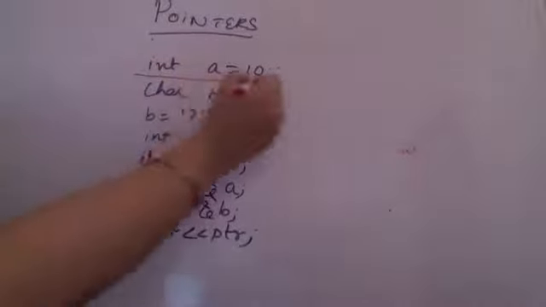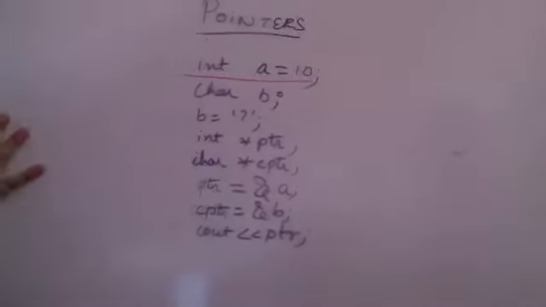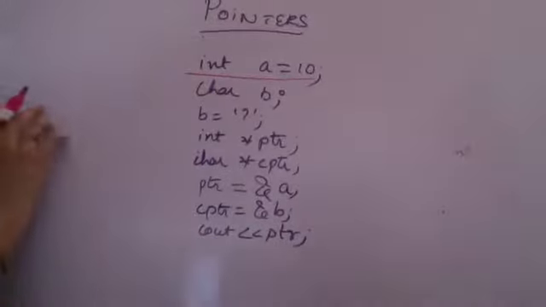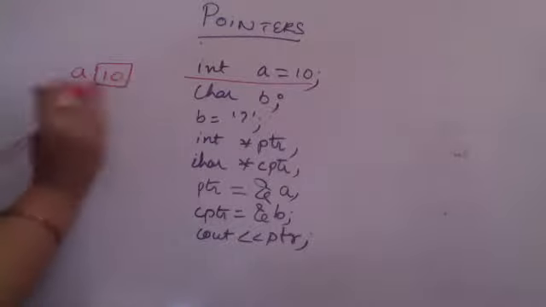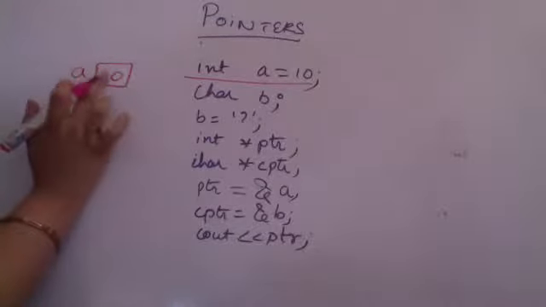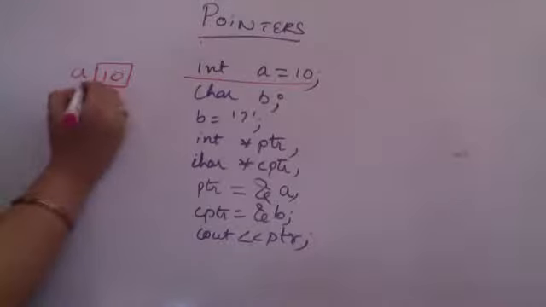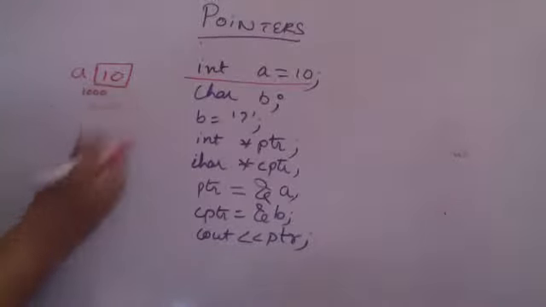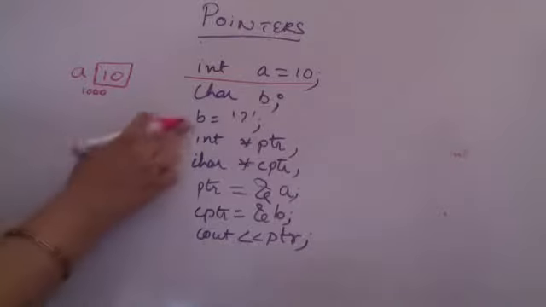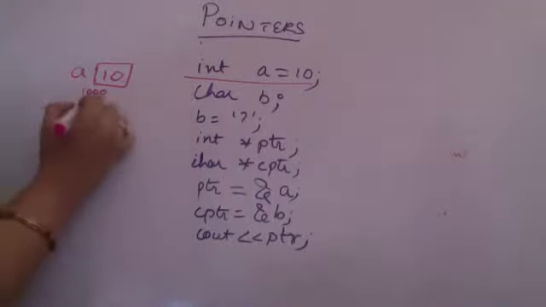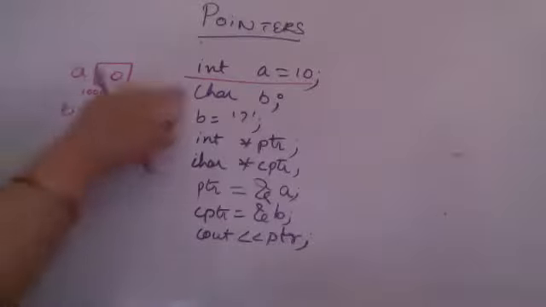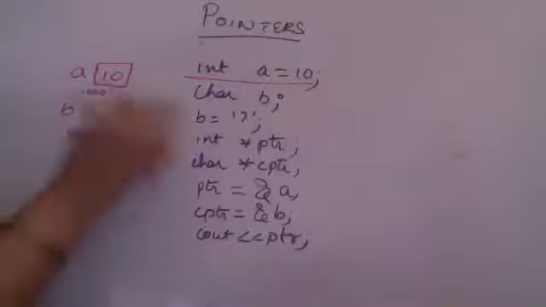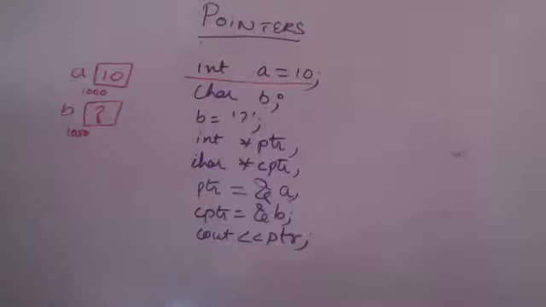When I am mentioning this statement, what happens in the memory? I'm creating a space A and I'm allocating a value 10 to this. Suppose now this is the R value of the variable. Suppose that the L value associated here is 1000. Just taking an example. Next statement, character B is allocated a space, supposedly 1050. Nothing has been stored in it yet. The next statement executes, you put a question mark in this R value of B.